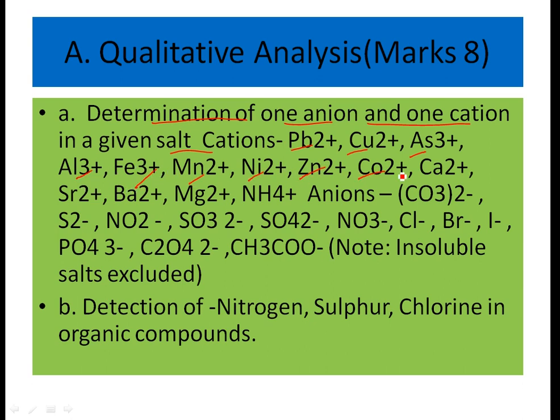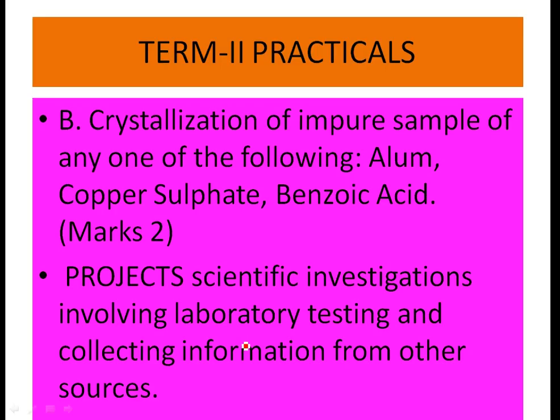manganese, nickel, zinc, cobalt, calcium, strontium, barium, magnesium, ammonium. Anions: carbonate, sulfide, nitrate, sulfite, sulfate, chloride, bromide, iodide, phosphate, oxalate, and acetate. And the second is detection of nitrogen, sulfur, chlorine in organic compounds. The second exercise belongs to crystallization of impure samples of any one of the following: alum, copper sulfate, benzoic acid. Project: scientific investigations involving laboratory testing and collecting information from other sources.